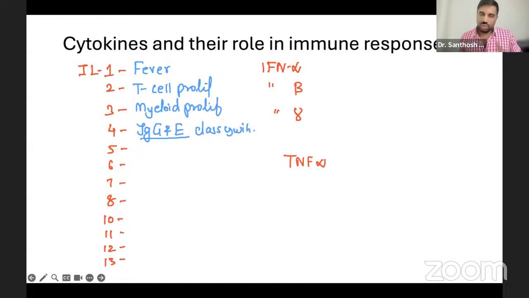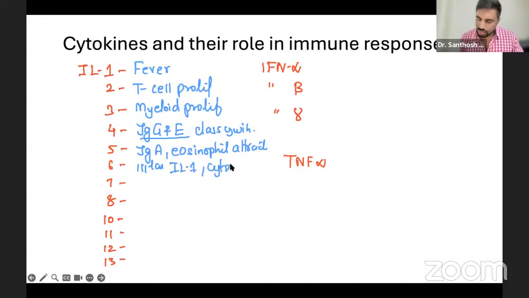Okay. 5, the shortcuts are given in the main notes. You can check because I'm not going to talk about shortcuts, that will take so much time. So 5 is for IgA activation and eosinophil attraction. 6 is similar to interleukin 1, and it causes the cytokine storm. If you remember, the cytokine storm is caused by 6. 7 is for lymphoid proliferation.